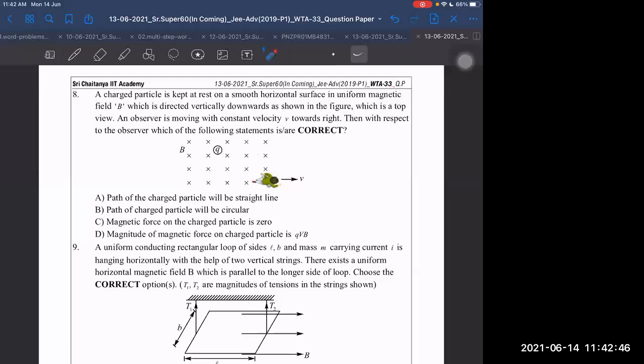First, you tell me. Forget the observer. There is no observer here. Tell me what will happen to the charged particle at rest. It will remain at rest, yes sir. It will remain at rest only.